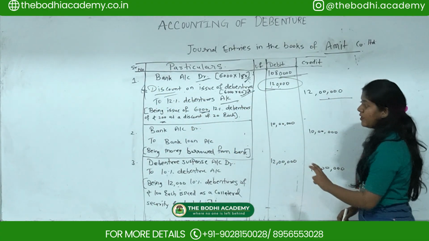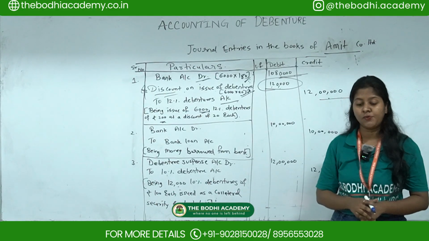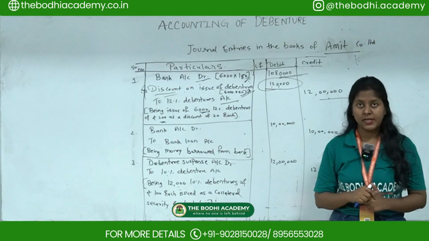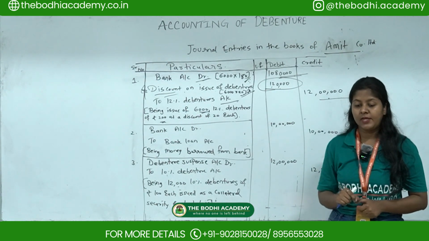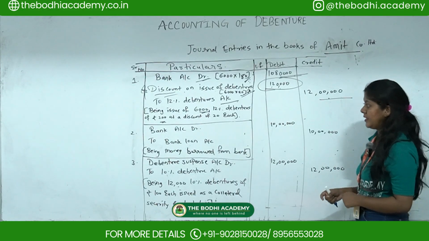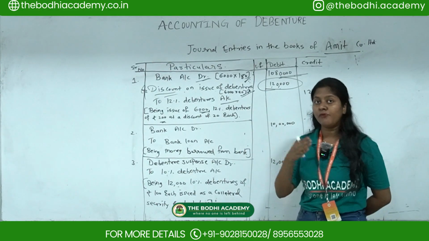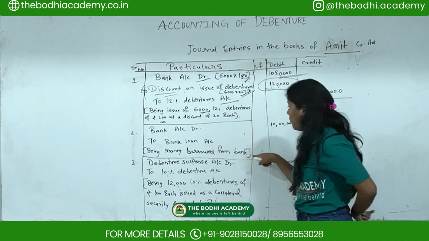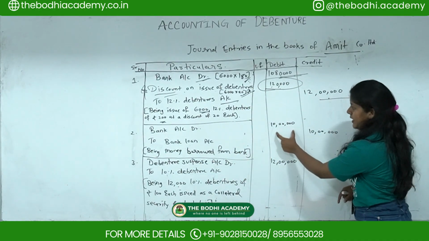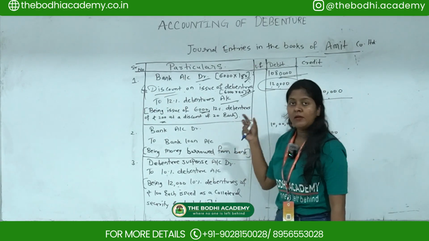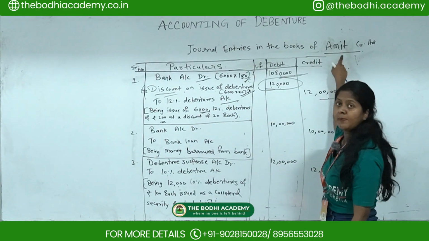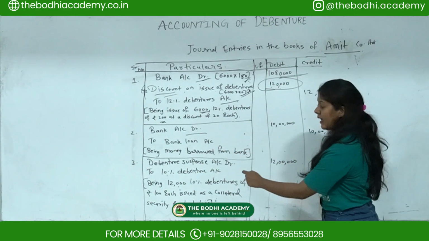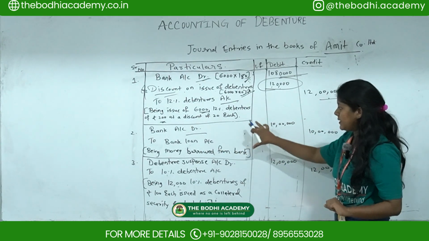Next entry what you have to pass is the second situation they have given: a bank loan of rupees 10 lakhs, as a collateral security, 12,000 10% debentures of rupees 100 each. Journalize the transaction. So now they are taking a loan from the bank. The next entry is being money borrowed from bank, and how much they borrowed is 10 lakhs. Since they borrowed it from the bank, Amit company's bank account is getting debited by 10 lakhs, to bank loan account. So bank loan account is getting credited over here. This is the second entry.